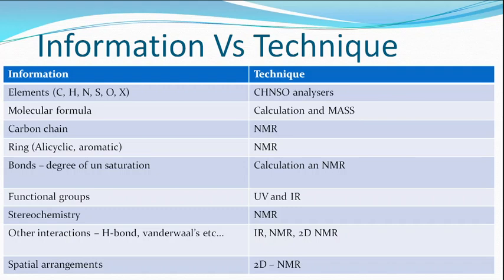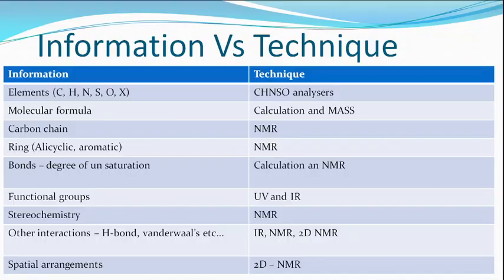The molecular formula comes from the elemental analysis, which gives the percentage composition. Using that composition and data from mass spectra, collectively we calculate the molecular formula.